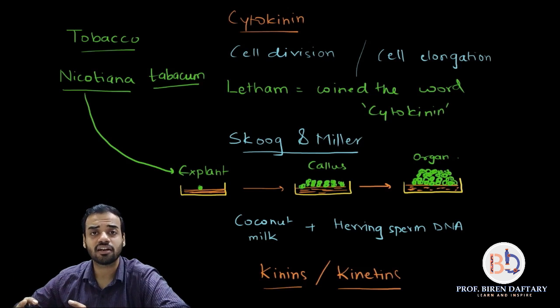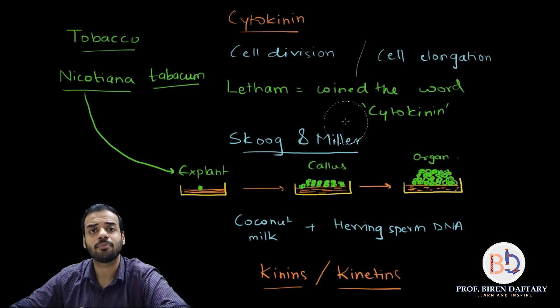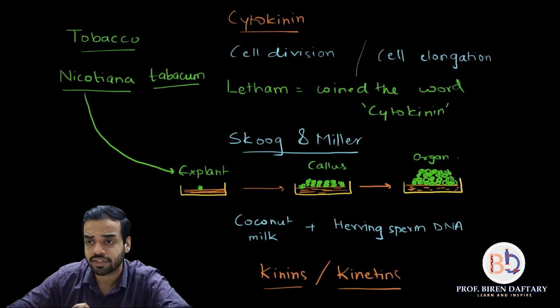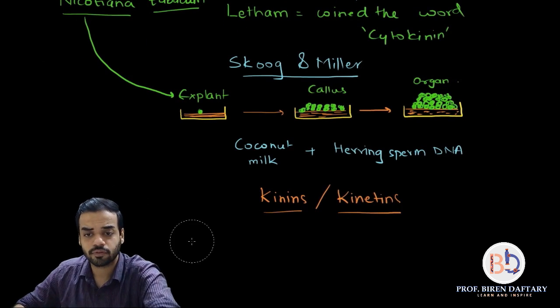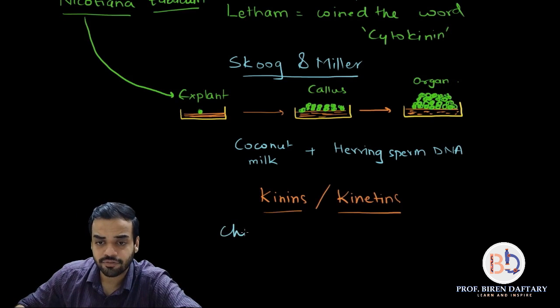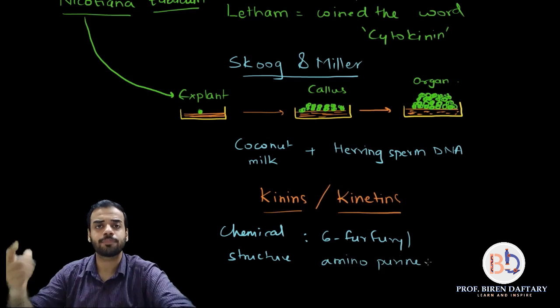Okay, now coming to the next part, which is the chemical nature, the chemical structure of cytokinins. Now cytokinins are basically ring structures, okay, and chemically they can be called 6-furfuryl aminopurine. So I will write down the word over here, all of them which are present. So chemically, if you see the chemical structure, the chemical structure is called 6-furfuryl aminopurine.